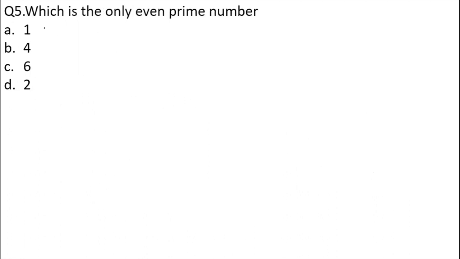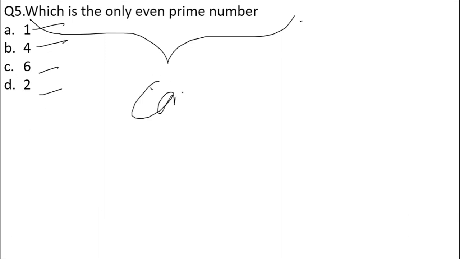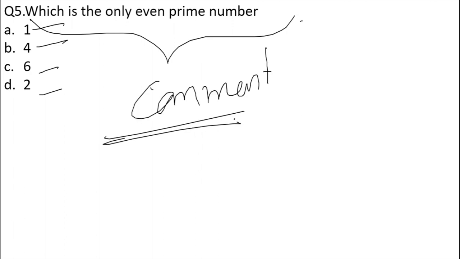So you have to tell me now. Already I have discussed this, again I am asking: which is the only even prime number? Okay, the options given are 1, 4, 6 and 2. You have to let me know in the comment section. Comment your answer and tell me the correct answer for question number 5: which is the only even prime number among the following: 1, 4, 6, 2.